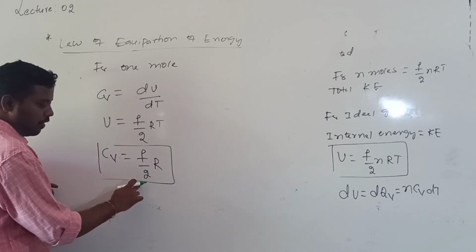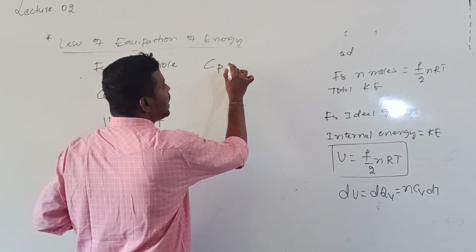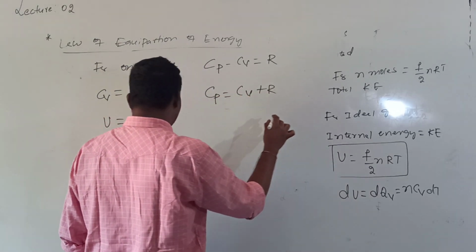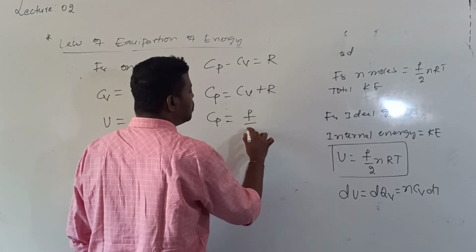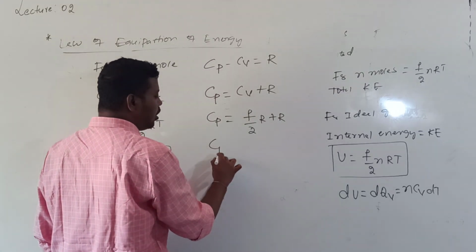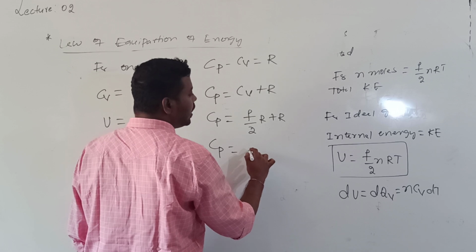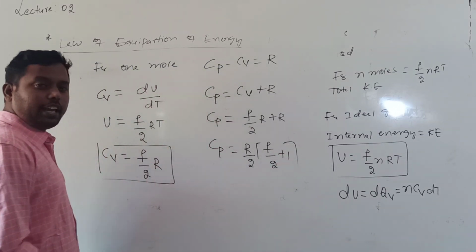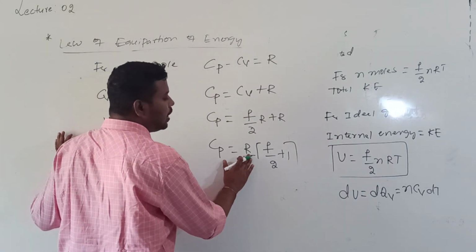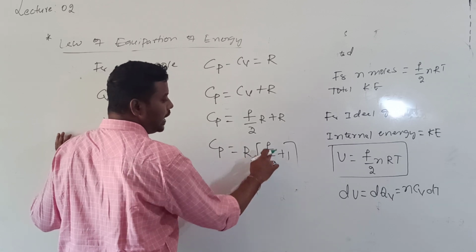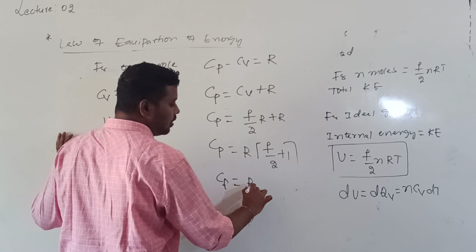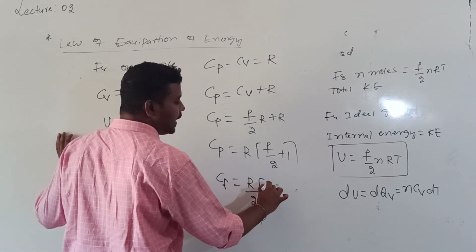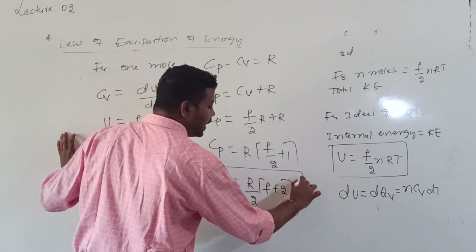So the Cv formula is (f/2) R. The molar specific heats are related by Cp minus Cv equals R, so Cp is equal to Cv plus R. Since Cv is (f/2) R, Cp is equal to (f/2) R plus R. If I take R common, I get Cp equal to R times (f/2 plus 1), which can also be written as (R/2) times (f plus 2), taking the LCM. So this is the formula to calculate Cp.